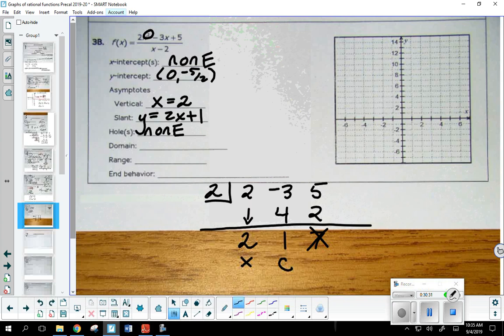Do we have enough information to go ahead and label the domain? Okay, what would it be? Negative infinity to 2, union 2 to infinity. Okay. Now, unfortunately, we don't have enough information to go ahead and determine the range yet. This is a type of problem where if you have a good knowledge of calculus, you could probably go ahead and do it by hand, or you'd have to use technology. You'd have to use the calculator. Okay, but we're not using the calculator.